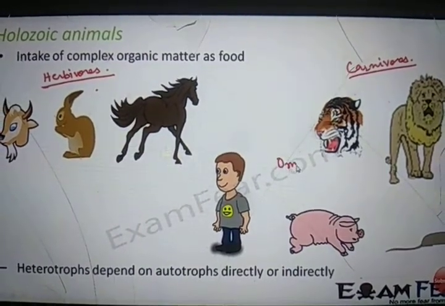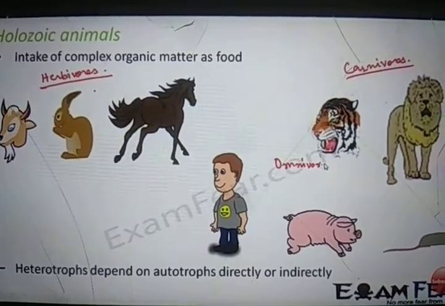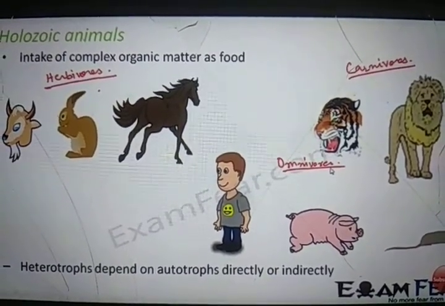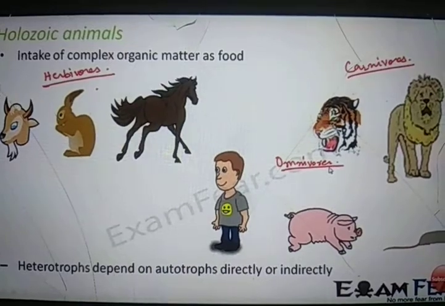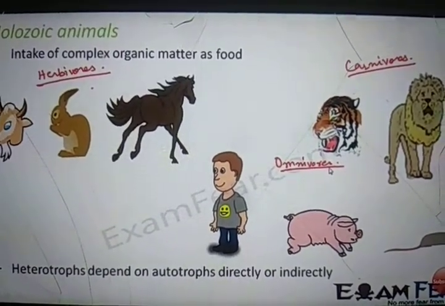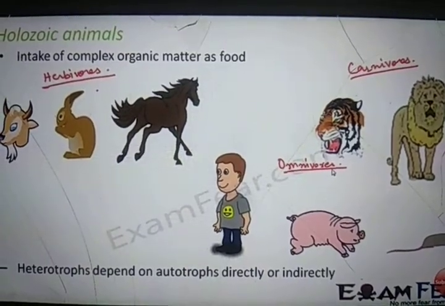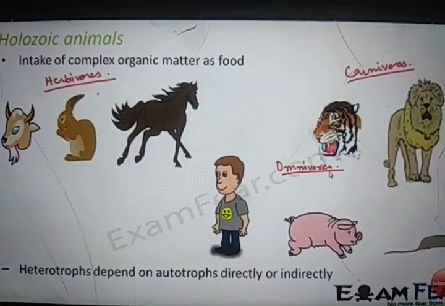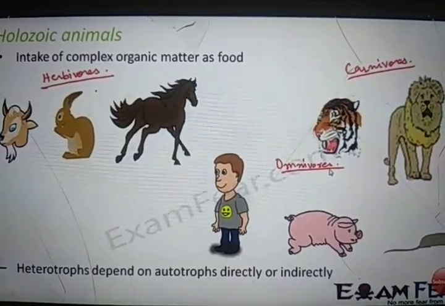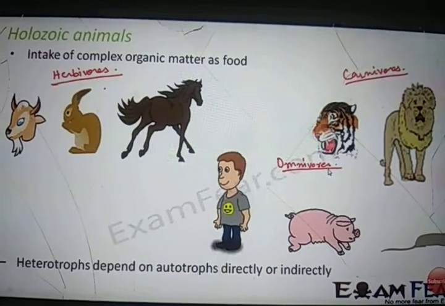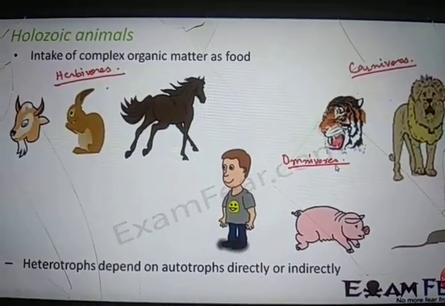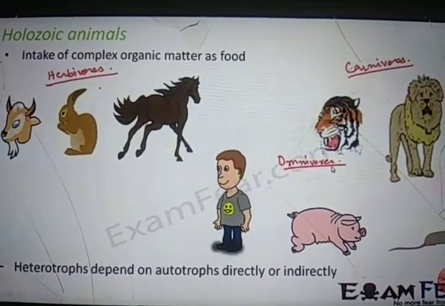And you have a third category which is called omnivores. So human beings are called omnivores because omnivores are those which eat both plants as well as animals. Like human beings, they eat plants or plant products. They also eat animals or animal products. So they are the example of omnivores. So these are all holozoic animals because what they eat is always in a complex form. Any dish.